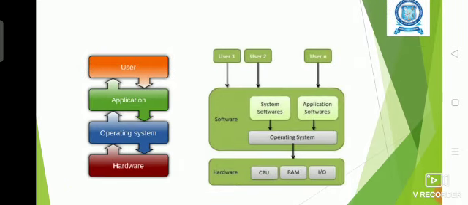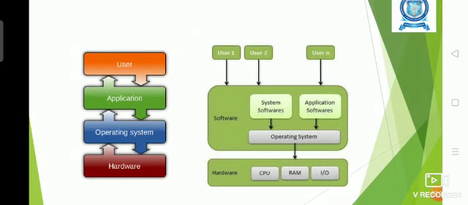Next, in this diagram, we are seeing the layered architecture: user, application, operating system, hardware. The user will interact with the system only through the applications, and there will be the hardware. The applications will need the hardware resources, so the hardware will be managed, and the operating system gives the access to the hardware. Hardware means various input-output devices. The operating system provides access to various input-output devices to the user applications. So all these management and control operations are performed by the operating system.